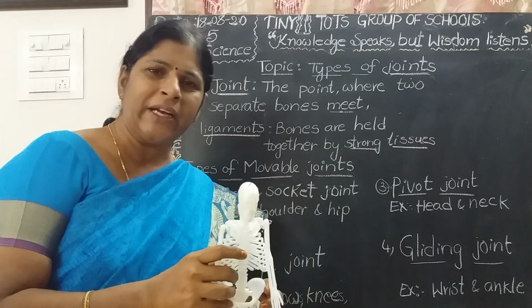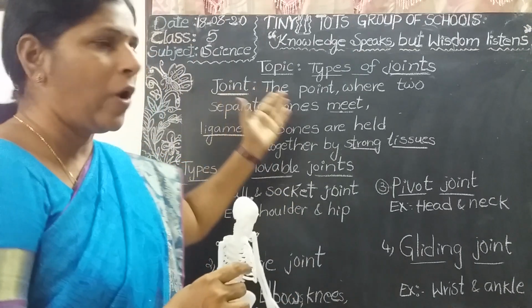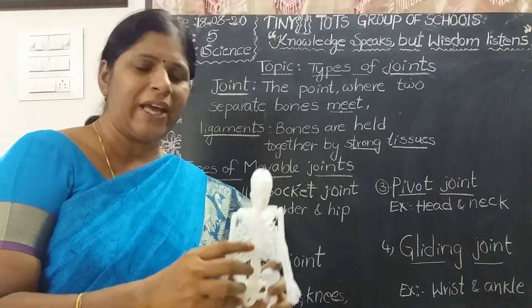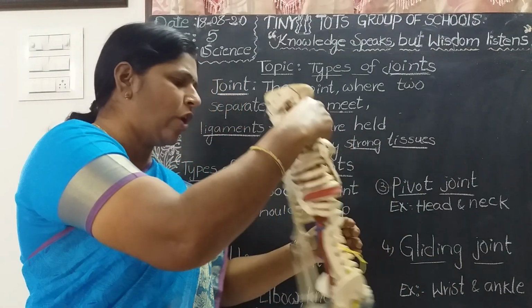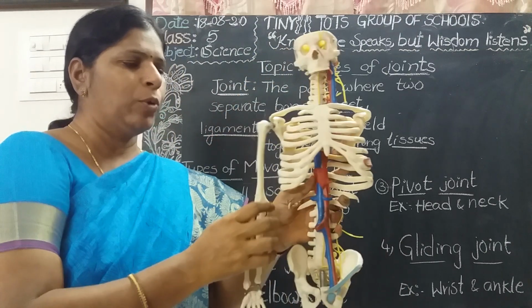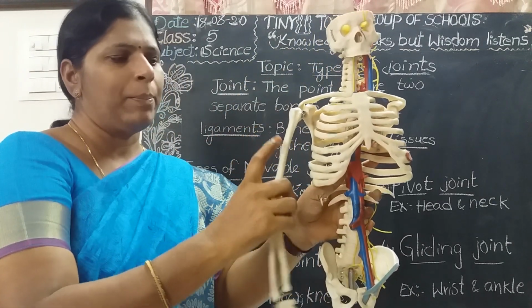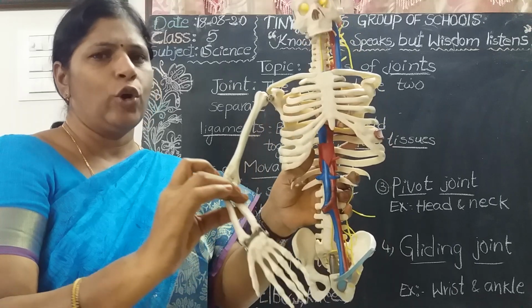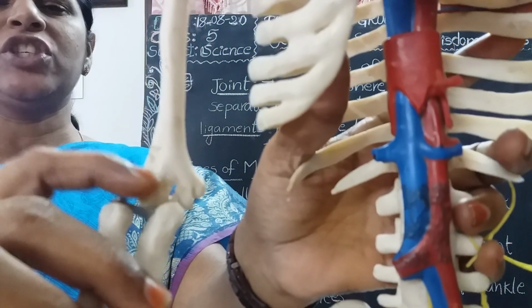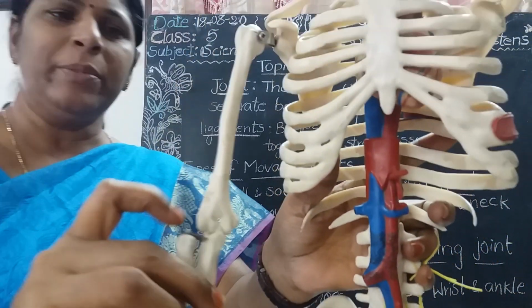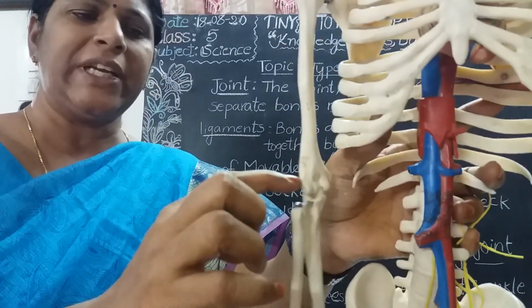What is a joint? See here, the place where two separate bones meet is called a joint. Here is one upper arm bone, and these are the lower arm bones. Here one place is present. This is called a joint. Joint means two separate bones meet at one place.